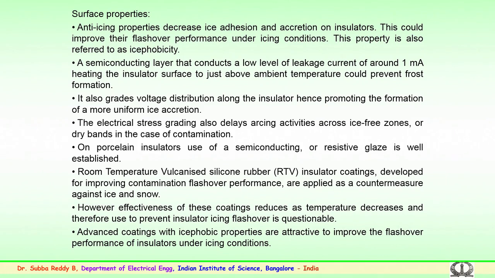So, a semiconducting layer that conducts a low level of leakage current, approximately 1 milliamp, heating the insulator surface to just above ambient temperature, could prevent frost formation, that is, the ice accumulation on the surface could be prevented by a leakage current of 1 milliamp which heats the insulator. So, this also grades the voltage distribution along the insulator, hence promoting the formation of more uniform ice accretion. So, proper voltage or potential distribution on the insulator surface makes it perform better.